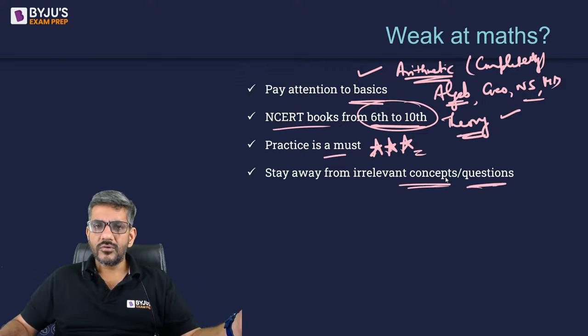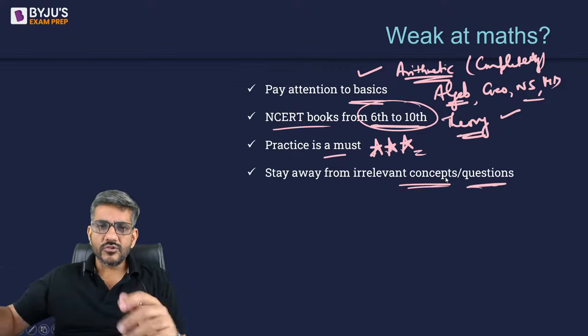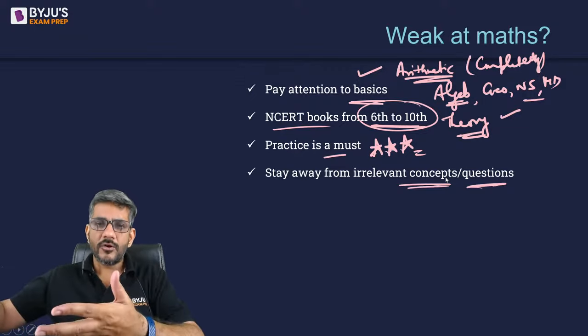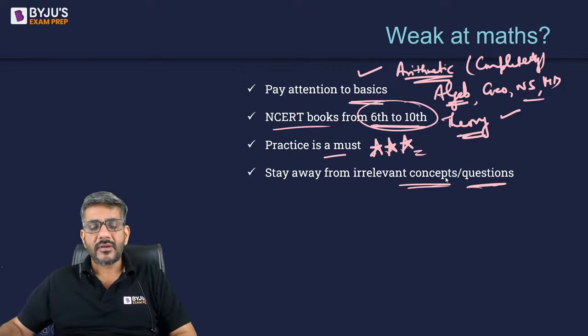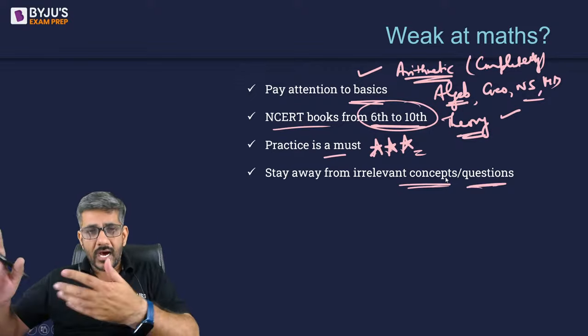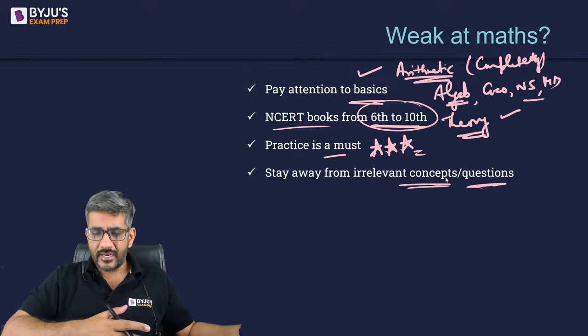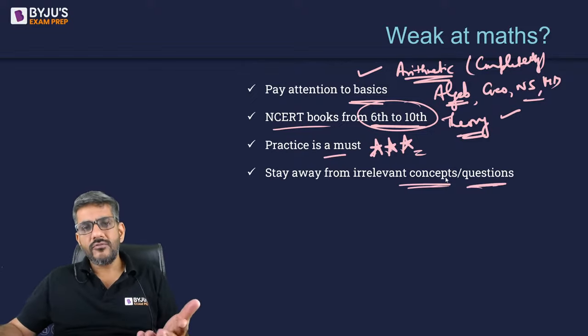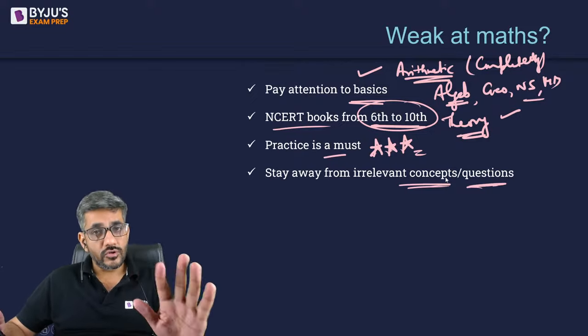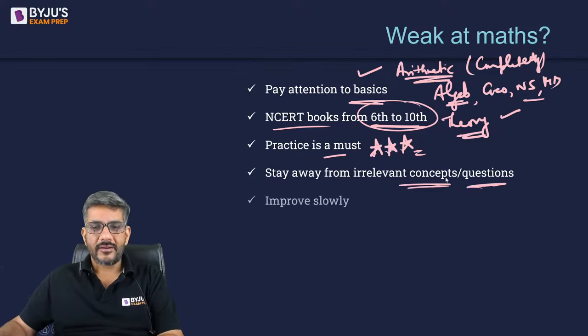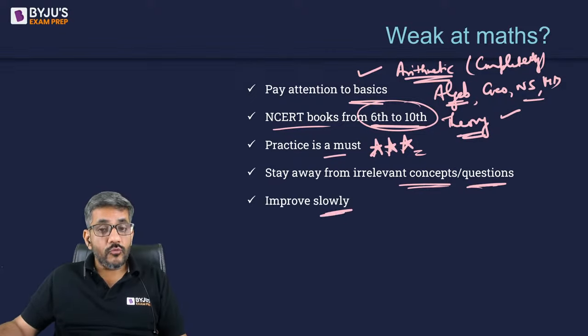Oh God, I'm not able to do these 5 questions on CAT. I see so many people are able to do it. Arey, those people are doing it, but actually that's not relevant from CAT's perspective. So they are good at something which is not a part of our exam. So why be good at it and why feel low confident because of those guys? So don't do it. Find out what is relevant. And the improvement will come slowly.